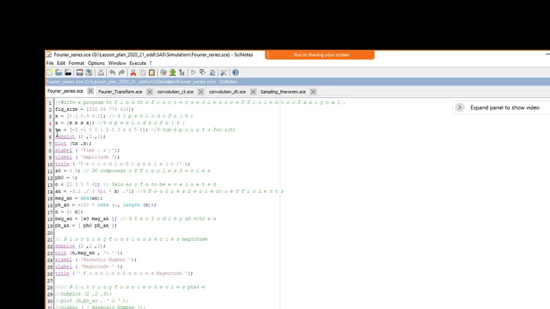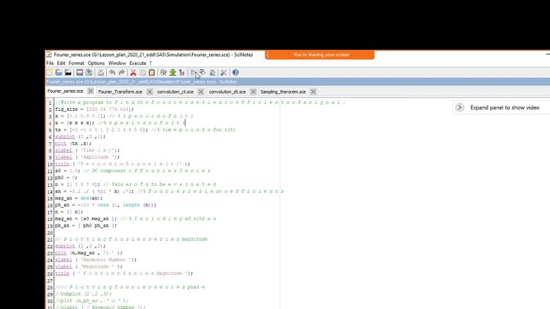Now I have defined that periodic setup, and Tx represents the input signal x of t as a periodic signal, and that is what I have plotted here. Similarly, once I have found the magnitude and phase, I am plotting them here as the Fourier series components, just using the Fourier series equation.